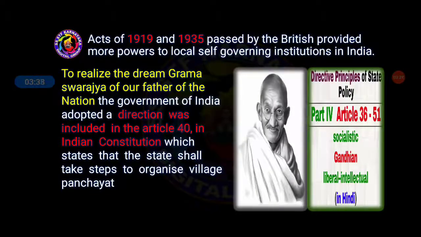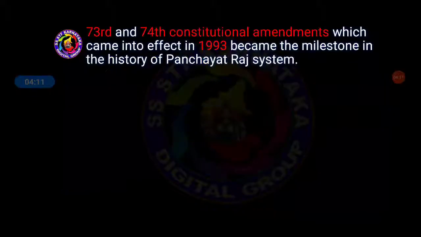Before, no one was ready to accept or follow local government. Because of that, the British gave more powers to local self-governing institutions in India in 1919 and 1935. To realize the dream of Mahatma Gandhiji, father of our nation, the Indian government adopted a directive included in Article 40 of the Indian Constitution, which says that the state shall take steps to organize village panchayats. It is nothing but local government, students.